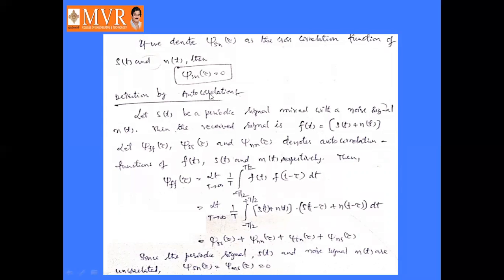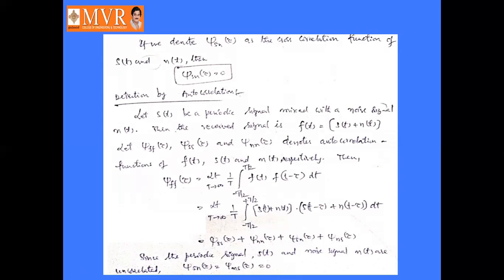Next, detection by autocorrelation. Here S of t is a periodic signal and N of t is a noise signal, and the received signal can be represented by f of t, which is the sum of the periodic signal and noise signal. Let JFF of tau, JSS of tau, and JNN of tau be the autocorrelation functions of f of t, s of t, and n of t respectively. Then JFF of tau can be represented as limit t tends to infinity 1 by t into integral minus t by 2 to plus t by 2 f of t into f of t minus tau dt.